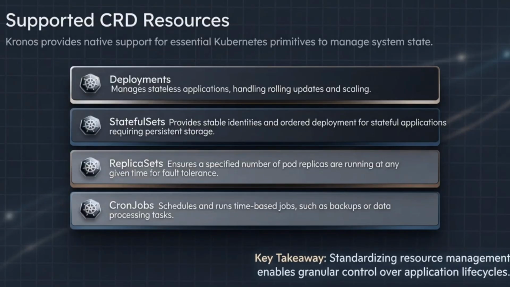And when we look at the Kubernetes side of things, the Kronor operator handles FinOps and scalability in a really clever way by directly manipulating the time states of the cluster's resources. By defining a custom resource definition, or CRD, engineers can attach automated sleep and wake schedules to core resources like deployments, stateful sets, replica sets, and cron jobs. You're basically doing time-based resource optimization, literally turning the infrastructure off when you don't need it.